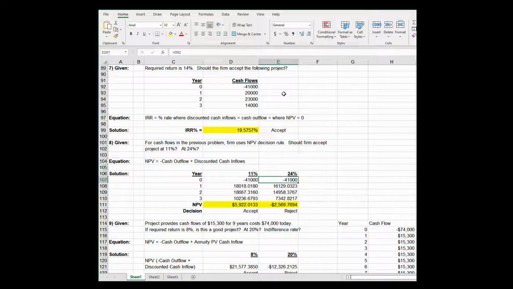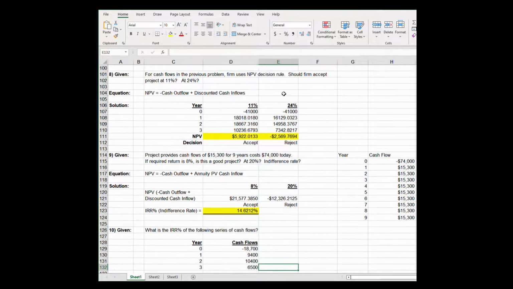In problem number 8, for the cash flows in the previous problem, the firm uses the NPV rule. Should we accept either of these projects at an 11% discount rate or at 24%? So first cash flow is still $41,000 per the previous problem. Year 1 cash flow, I just simply take it and divide by 1.11. Year 2 by 1.11 squared. And year 3, divide that cash flow by 1.11 to the third. Do the math.